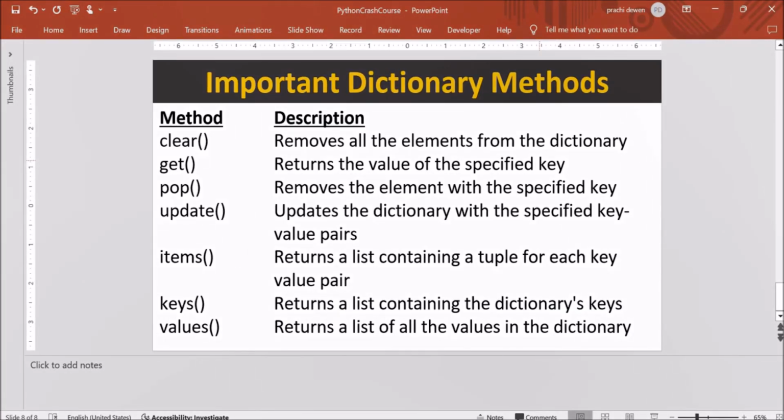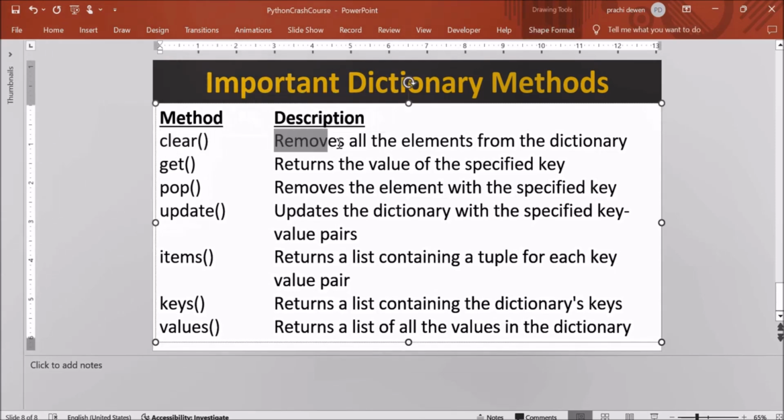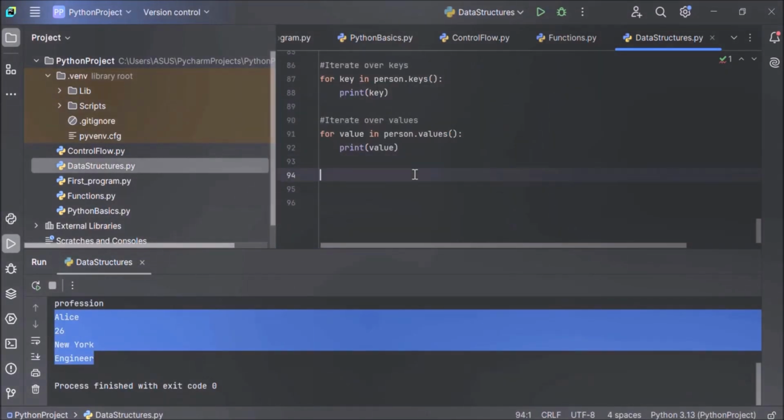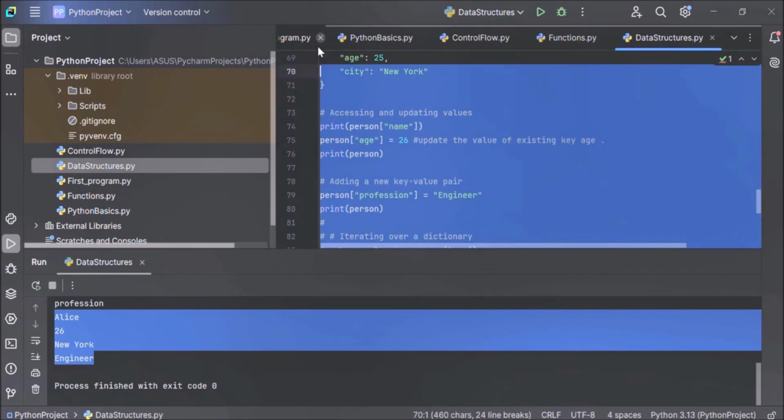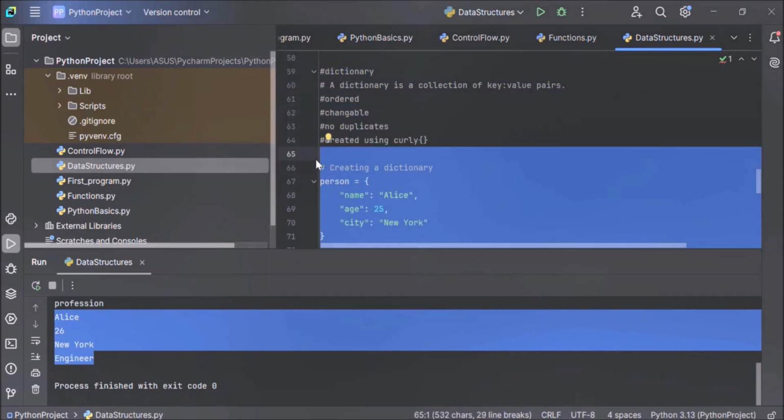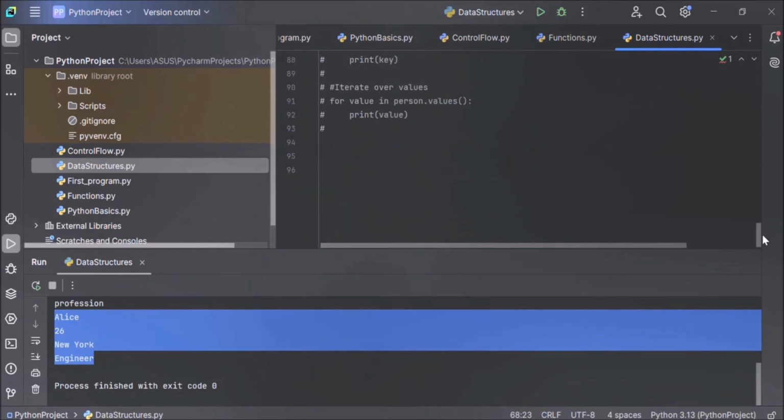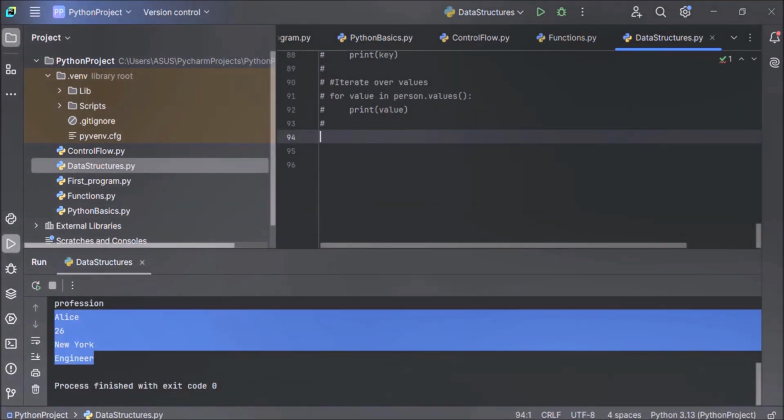Now let's see some important frequently used dictionary methods. First one is the clear method. The clear method removes all the elements from the dictionary. How does it work? Let's see an example. Let me comment out the above code. How to comment out the code? By using the shortcut Control and /.